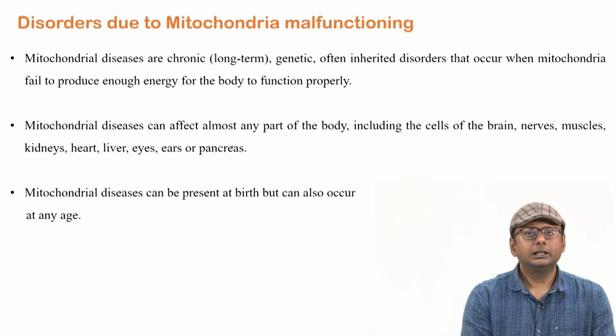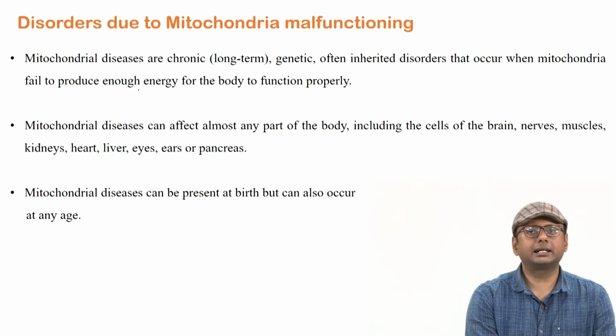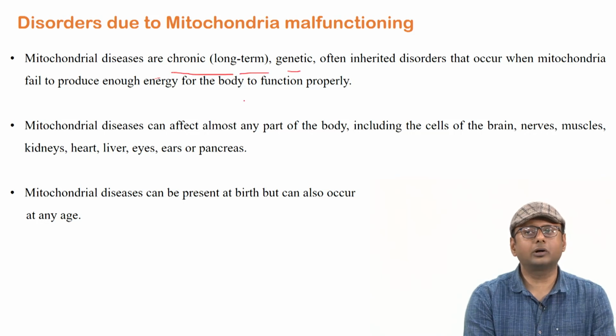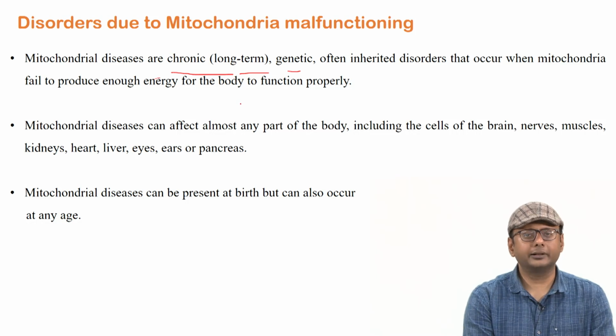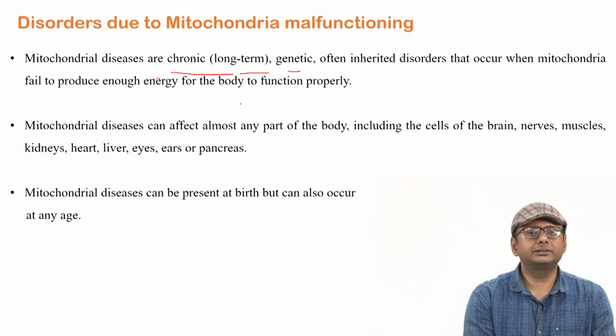So first one we will discuss is the disorder due to mitochondrial malfunction. Okay, so mitochondrial diseases are chronic or long term. It can be genetic also. In many cases the genetic mitochondrial disorders are inherited, that means from parents it can go to daughters, right.